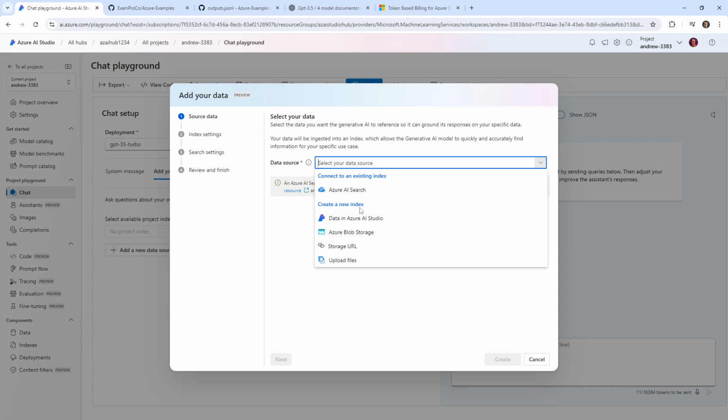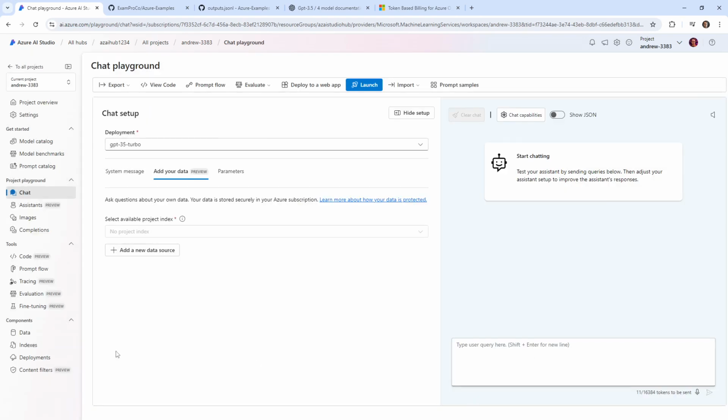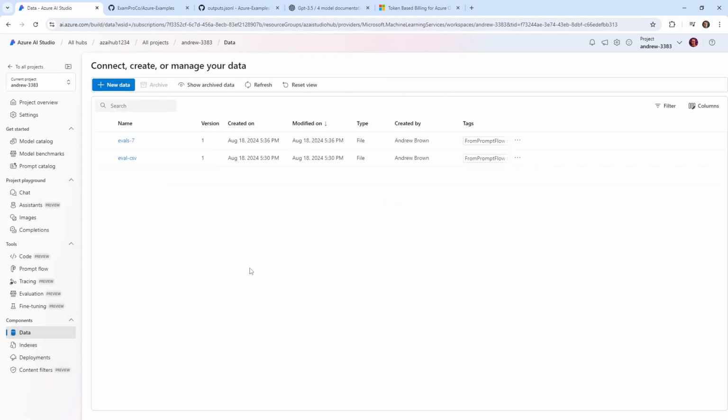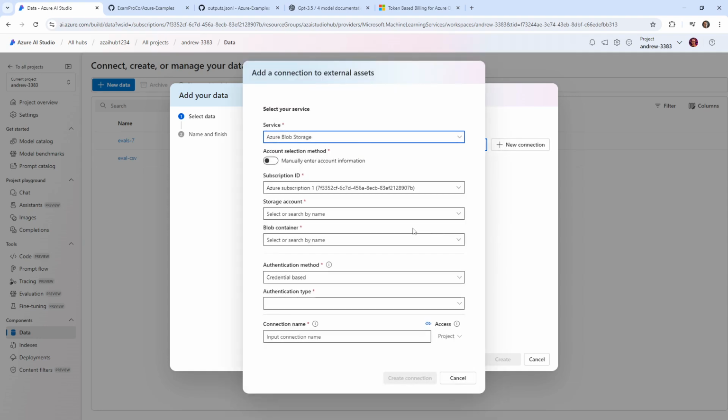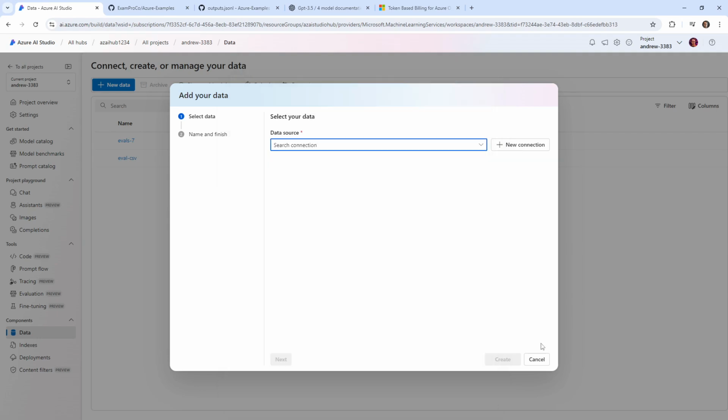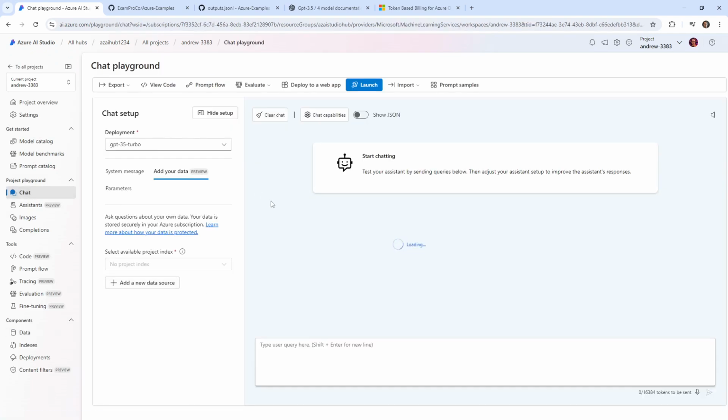Notice it says the word index. And so I'm assuming that's going to use Azure AI Search. And we are going to go with blob storage. Well, it'd also be useful to connect with data in Azure AI Studio. So there's a lot of options we have here. Let's go over here and take a look at what we have for data. Yeah, and so if we have Azure AI Search, then we'd have to create a new connection here. And then this one would go to a storage account as well. Okay, so there's a lot of ways we can connect data, but again, I want to focus on trying to do Azure AI Search because I think that is the most interesting.